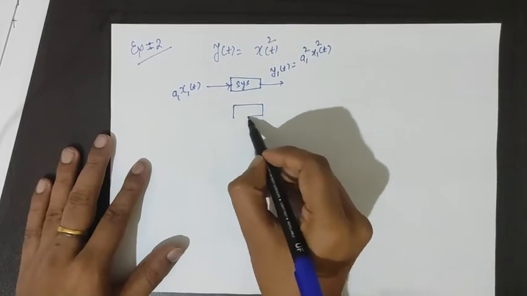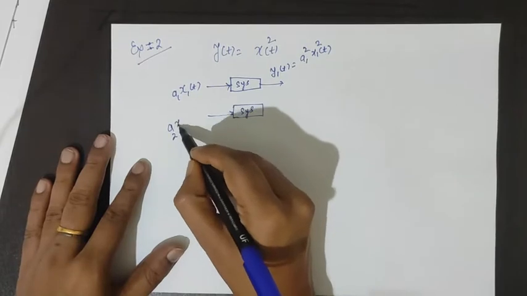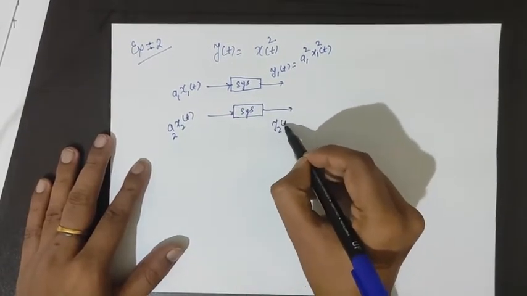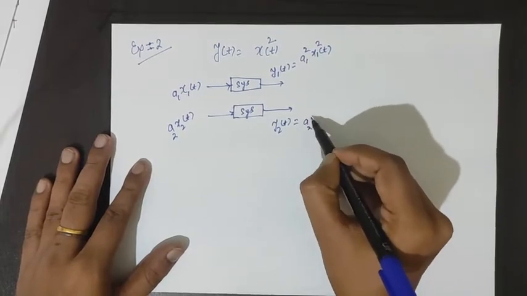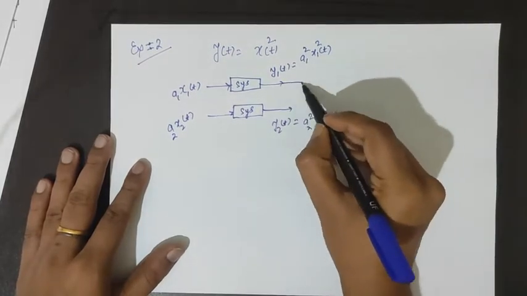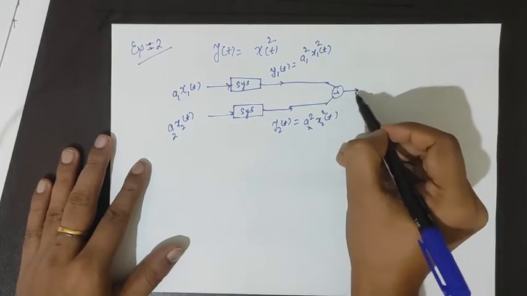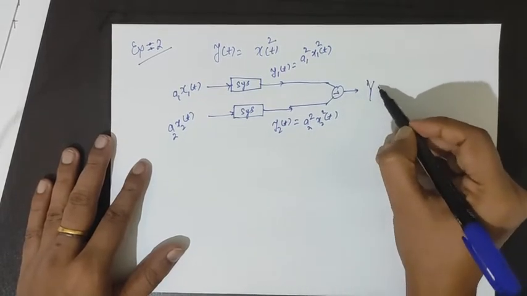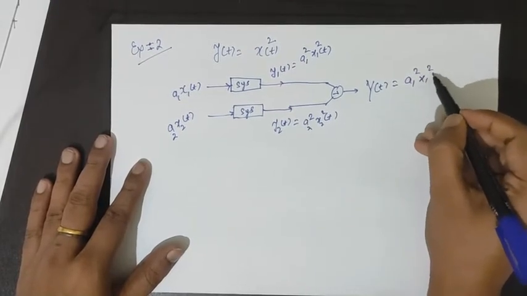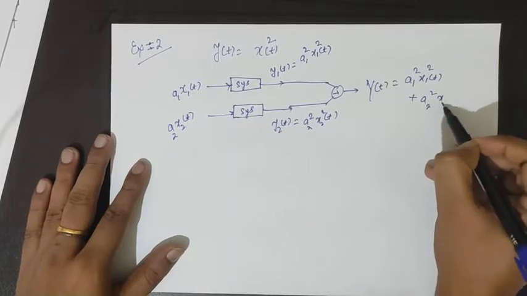Similarly, for another signal a2 x2 of t, we will obtain output y2 of t, a2 square x2 square, and then we will sum up these two outputs to obtain capital Y of t, which will be a1 square x1 square of t plus a2 square x2 square of t.